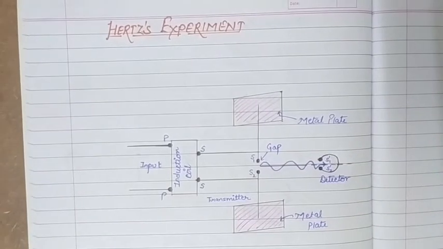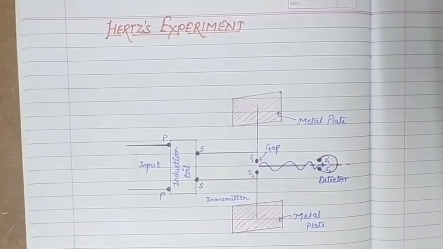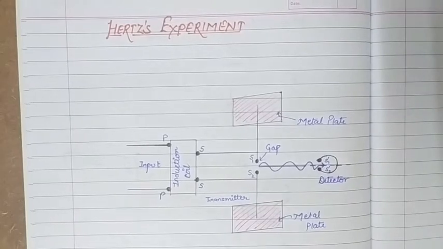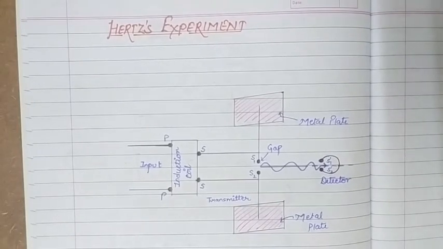And he got the idea about the existence of electromagnetic waves from Faraday's law of electromagnetic induction. But 22 years after Maxwell's prediction, Hertz successfully proved the existence of electromagnetic waves experimentally.